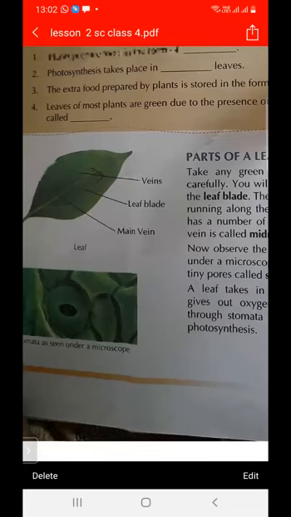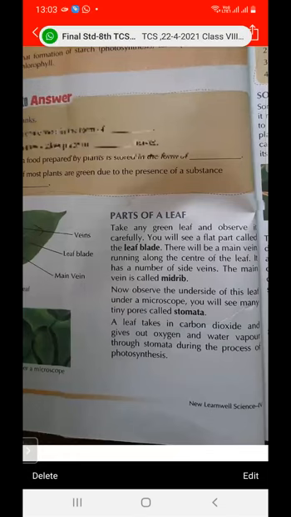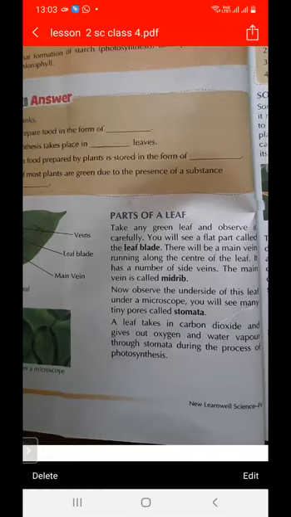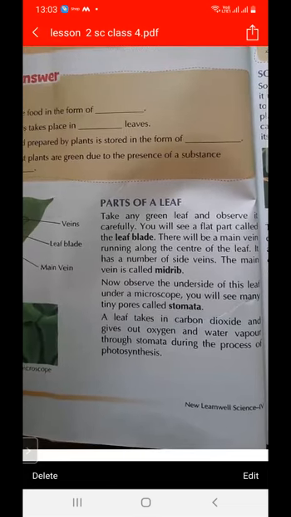Then there are three parts of the leaf. First is the leaf blade. The flat portion of the leaf is called the leaf blade. And the central line is called the main vein, and this is also called the midrib. There are also lines on the left side and on the right side, and these are called side veins.